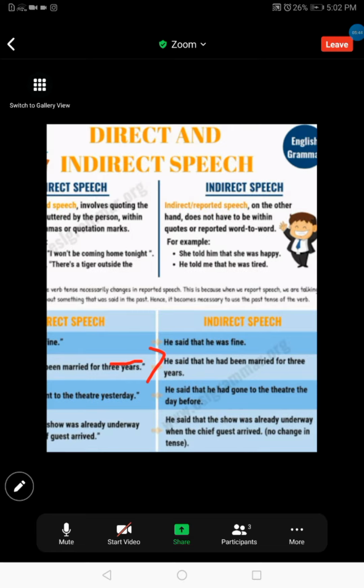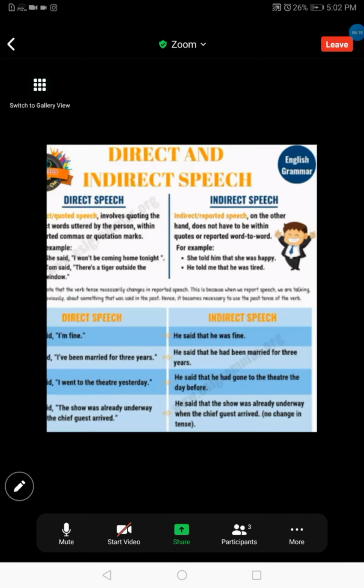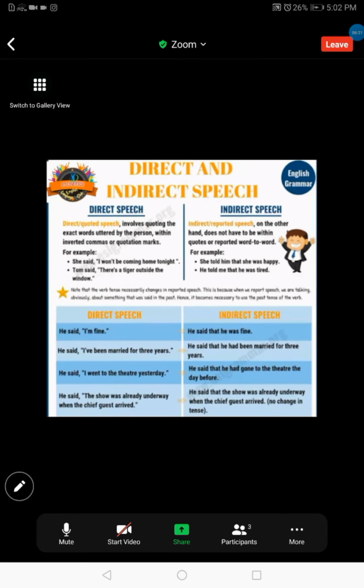Using the rule of the past perfect, you can quote the words said by the subject before. And how can you do this? He said that. Why are we using that? Because now we are going to explain what he has said. So he said that he had been married for 3 years. Simple. Well done. Okay. So let's see rule number 3. For example, if someone had said directly something in simple past,